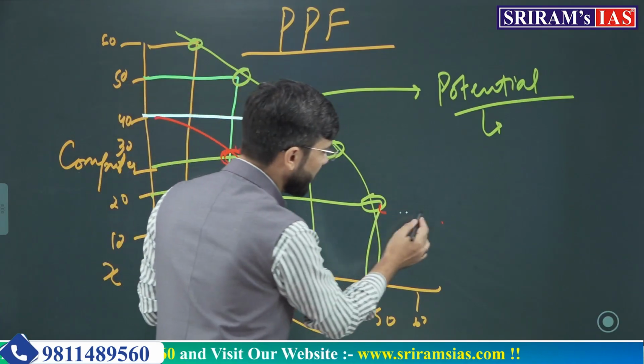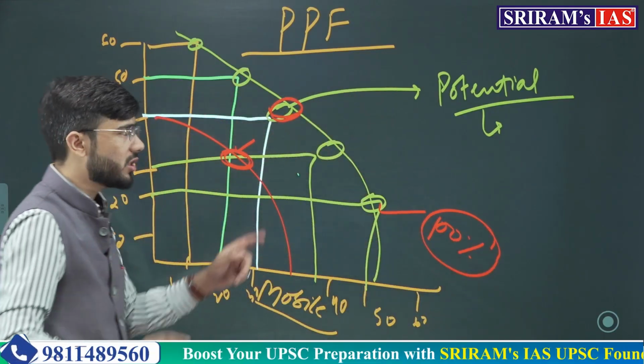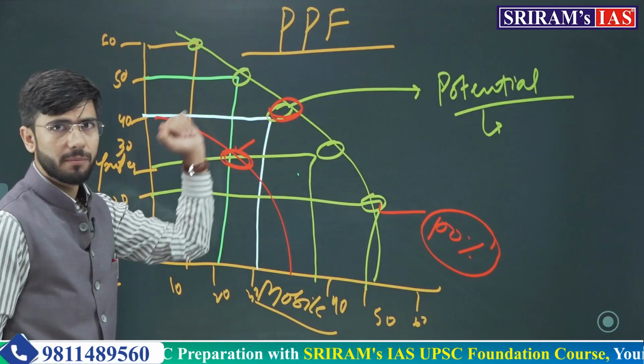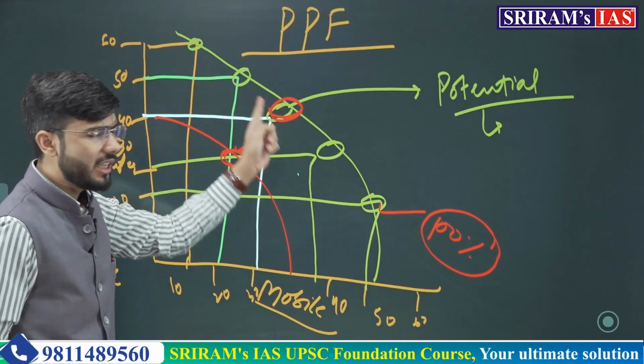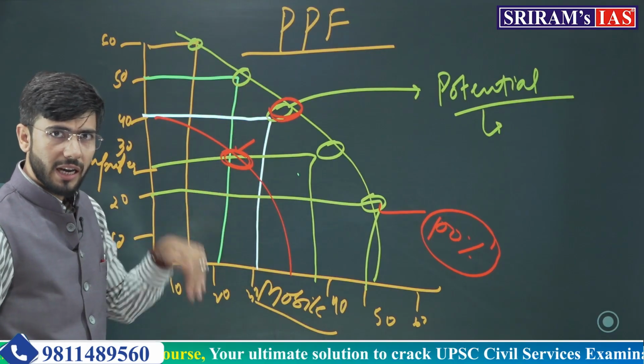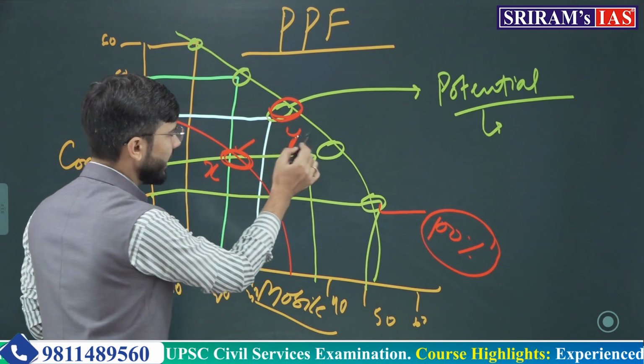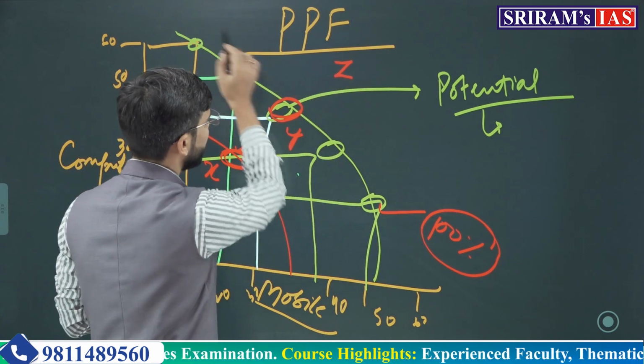With maximum utilization, I can say 100% utilization of all the resources, I can reach this point, that I can produce this amount of products. But the current position is this. Therefore, X, Y and a point over here.